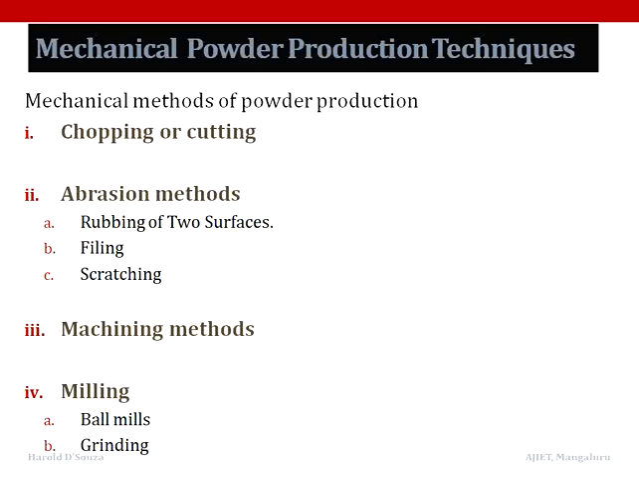Rubbing or abrasion methods. In this type of method, a mass of metal might be attacked by some form of abrasion, and these forms of abrasion methods are rubbing of two surfaces. Now when we rub two surfaces against each other, hard surface removes the material from the surface of the softer material.